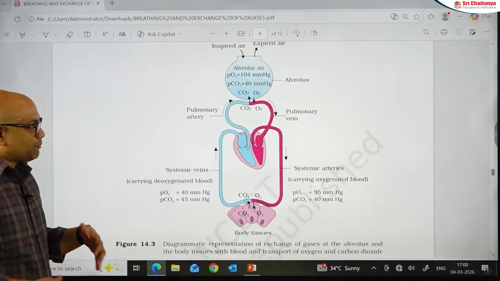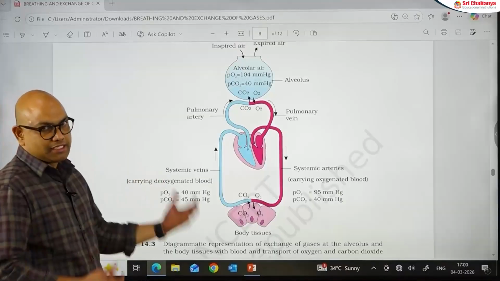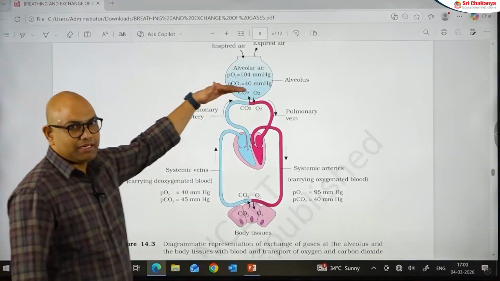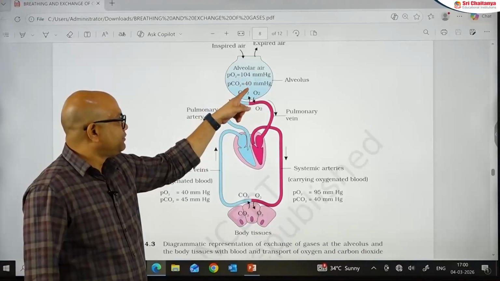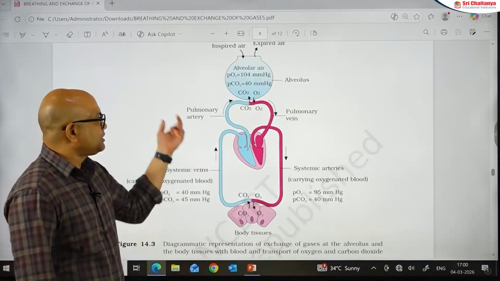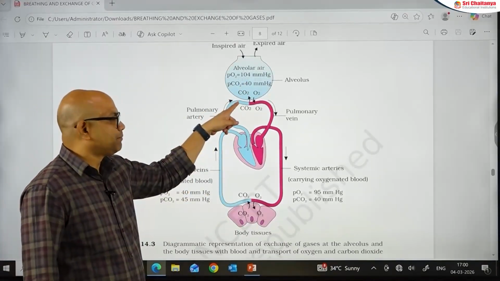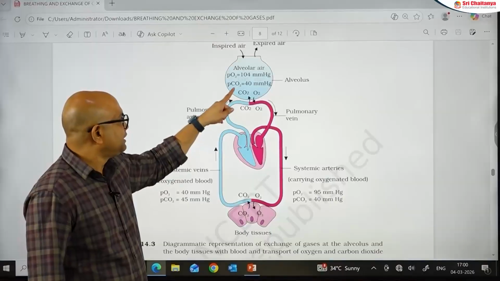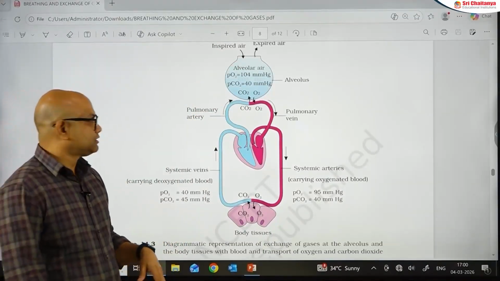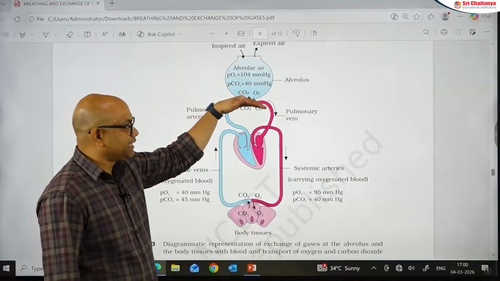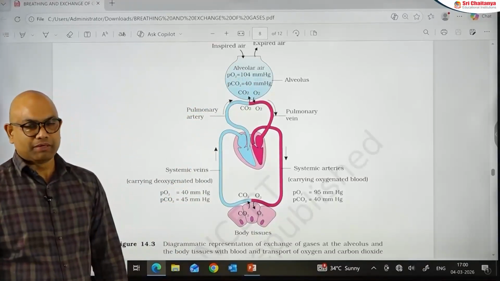Now let us talk about the pulmonary exchange and systemic exchange. At the pulmonary exchange, as the partial pressure of oxygen is more in the alveoli, it will be diffused into the blood capillaries. As the partial pressure of carbon dioxide is more in the pulmonary capillaries, it is diffused into the alveoli. This exchange of oxygen and carbon dioxide between alveoli and pulmonary capillaries is said to be pulmonary exchange.